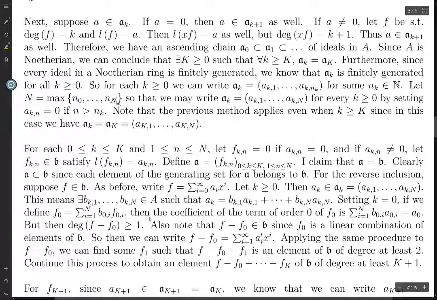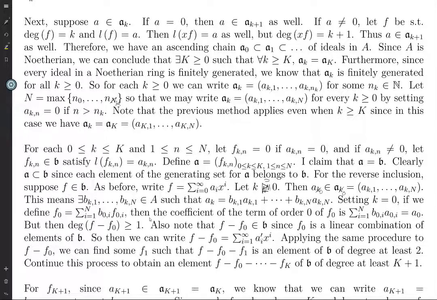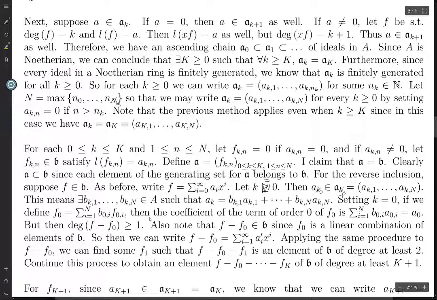Well, maybe it is. So let k equal 0. Then a0 is an element of A's. Well, I guess what we really have to do is start from the first non-zero coefficient. So where we should start is with the degree of f. So let k equal the degree of f.